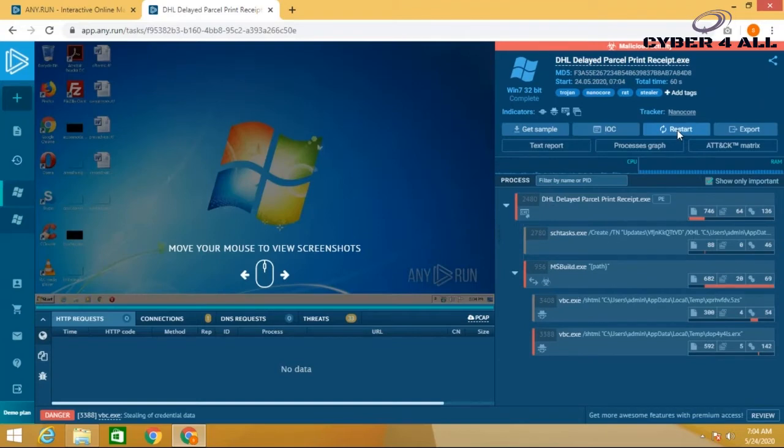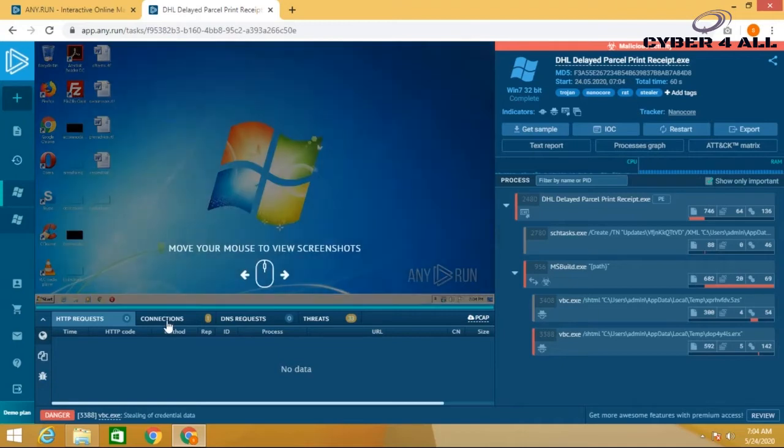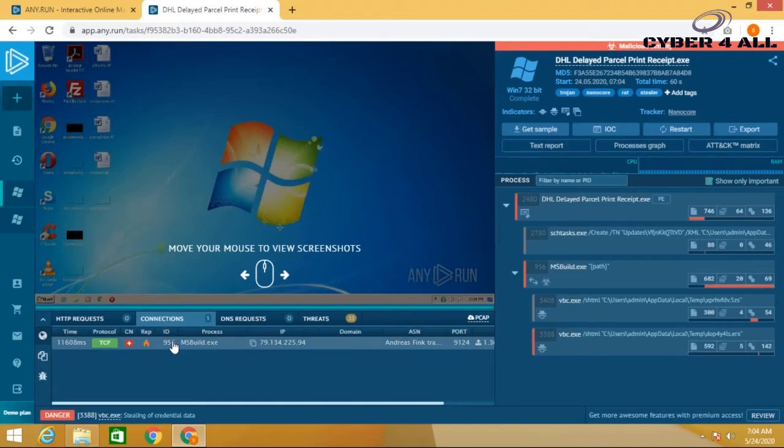Now it has finished analyzing the malware sample. It has created a report and shown the IOC, process graph, and ATT&CK matrix.